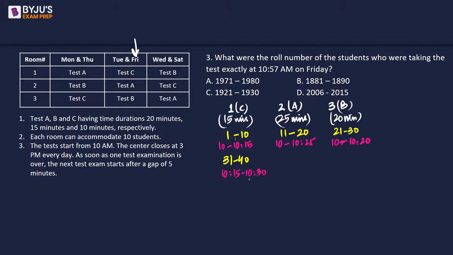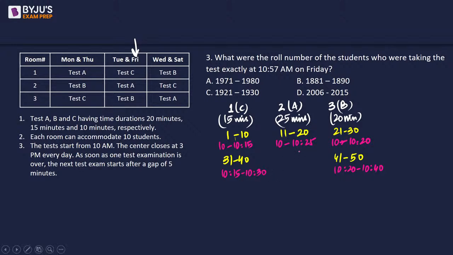Now, the next room that is going to be vacant early will be room number 3. So this is where roll numbers from 41 to 50 will arrive, and this room is going to be now occupied from 10:20 to 10:40. Now, room number 2 is going to get vacant at 10:25, while room number 1 is going to get empty at 10:30.